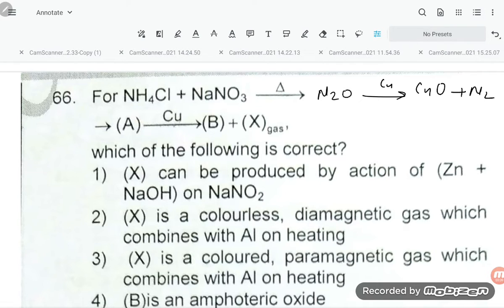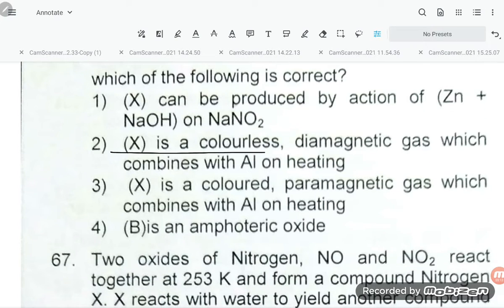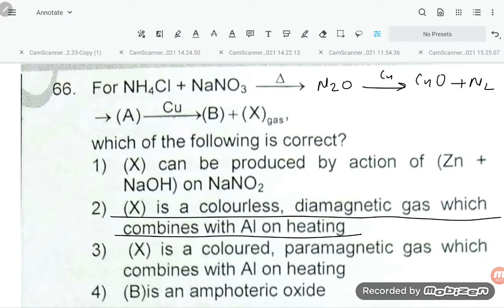So dear student, which of the following is correct? X is a colorless diamagnetic gas which combines with aluminum on heating, so that will be our answer. Option number 2 will be our option, student, because N2 is a colorless and diamagnetic gas.